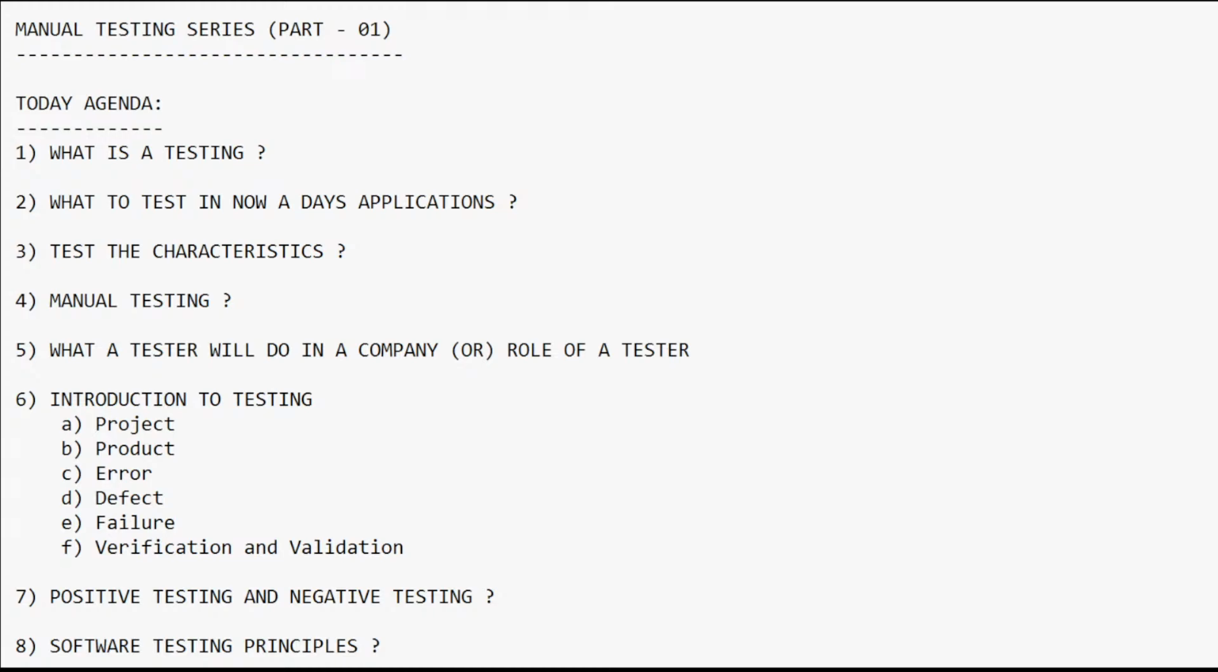After that, I will introduce testing with various terms: what is a project, what is a product, what is an error, what is a defect, what is a failure, what is verification, and what is validation. Followed by that, what is positive testing and negative testing, and at the same time, what are our software testing principles.